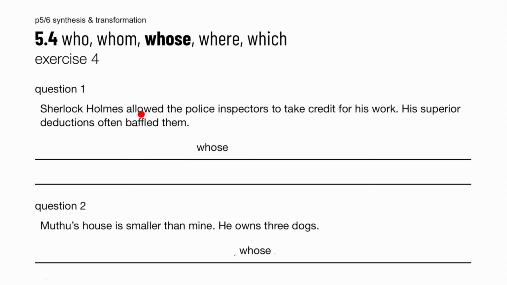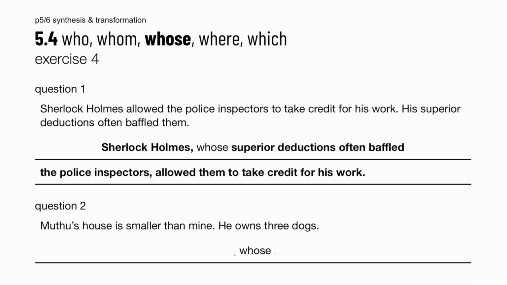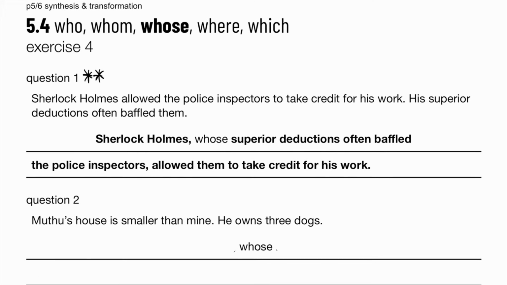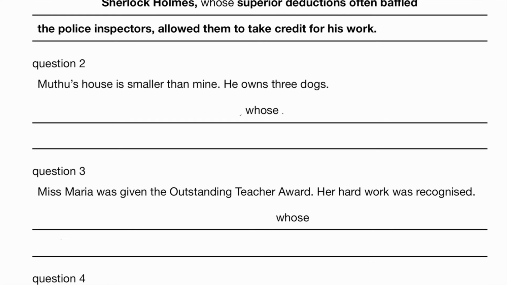Exercise 4. Sherlock Holmes allowed the police inspectors to take credit for his work. His superior deductions often confused them. Sherlock Holmes, whose superior deductions often baffled the police inspectors, allowed them to take credit for his work. Ooh, quite a tricky one, isn't it? So I'm going to give this 2 stars. So what belongs to Sherlock Holmes here? It's the superior deductions. Therefore, whose is used for that. So we're going to show belonging for question 2.